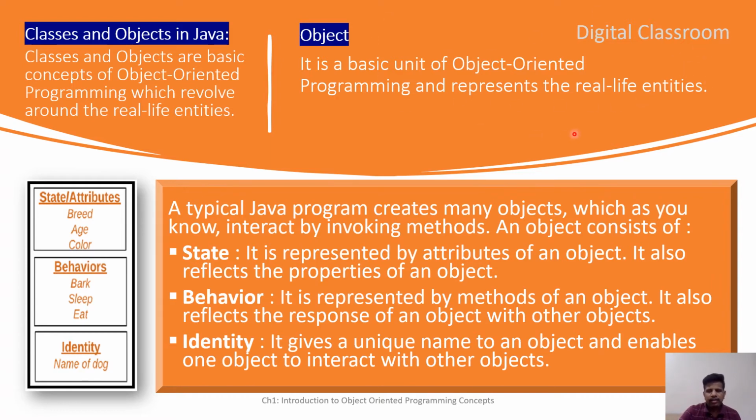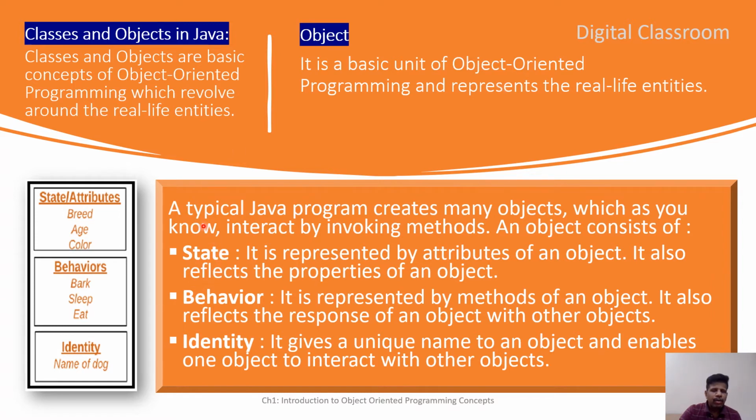Similarly you can think about yourself as a student. That is also a real life entity. As a teacher, myself, I am also an object. Anything or everything is treated as an object in object oriented programming. So now we will see any object will have two things, that is state and behavior. Any object will have its own state and behavior. State of an object is nothing but the properties, or characteristics of an object.